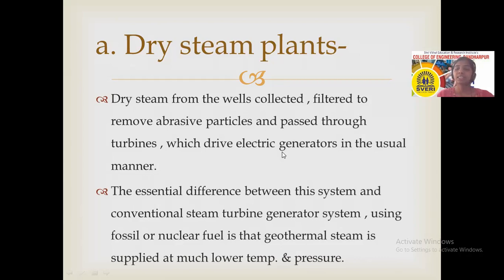But in the case of dry steam geothermal plants, we are not utilizing any type of fuel, we are just collecting and utilizing whatever steam is coming from the underground for the electricity generation.